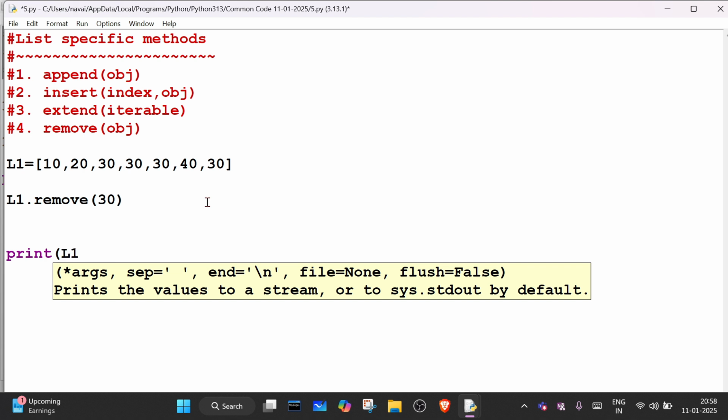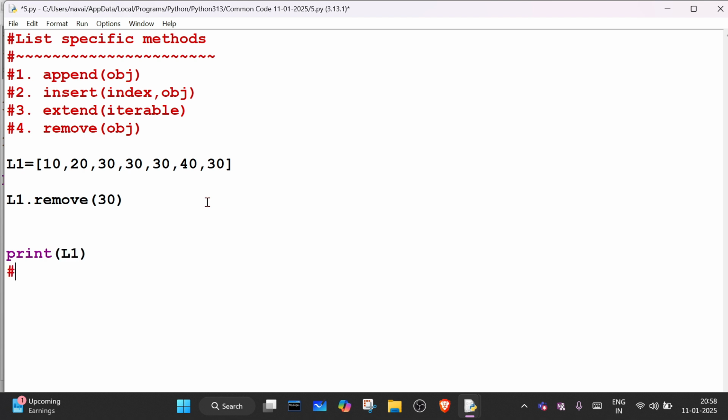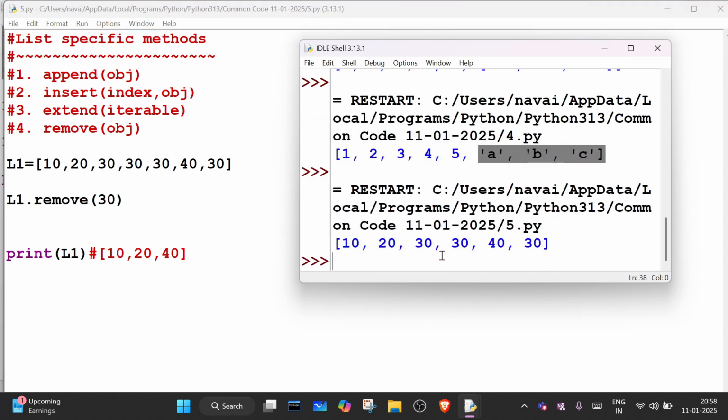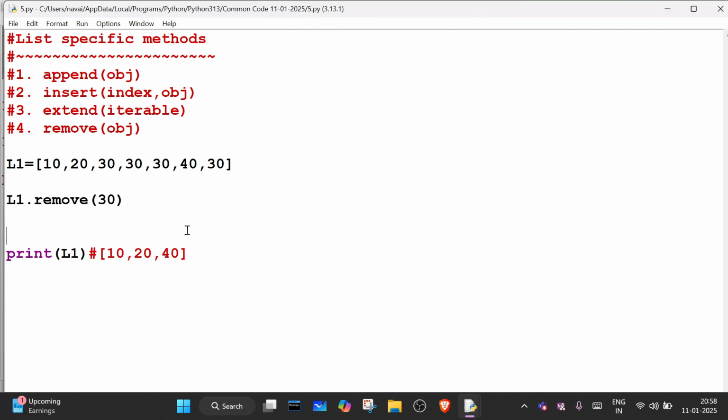Okay, so if I print L1, what will be the output of this? 10, 20, and 40, right? This should be the output of this list. Okay, it is not removing all the 30s; the list is 10, 20, 30, 30, 40, and 30. It is removing only one time.